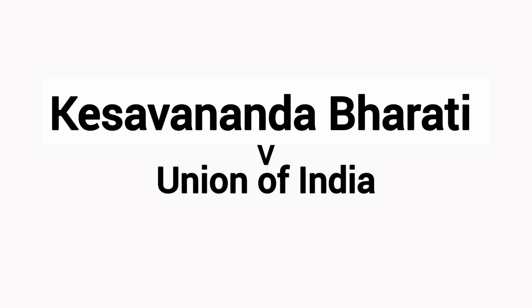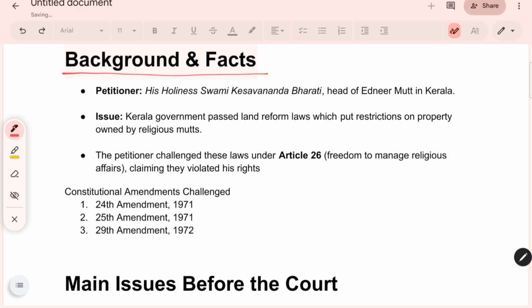In this video I am going to explain Kesavananda Bharati versus Union of India, 1973. Background and facts of the case. The petitioner was Kesavananda Bharati, the head of the Mutt community in Kerala. The Kerala government passed a land reform law which placed a restriction on the property owned by the religious community, that was a Mutt community.